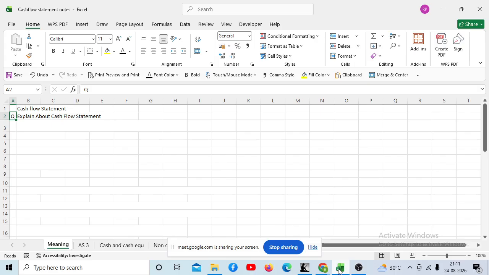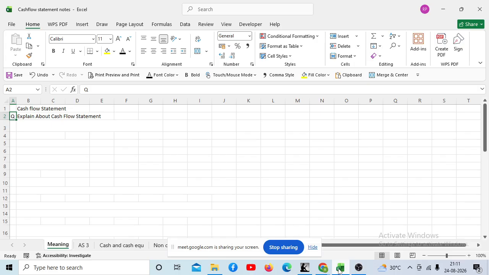What is the question, Fiza? Please read it. Explain about cash flow statement. Okay. Now, see, first of all, try to understand why there is a need for preparing cash flow statement.